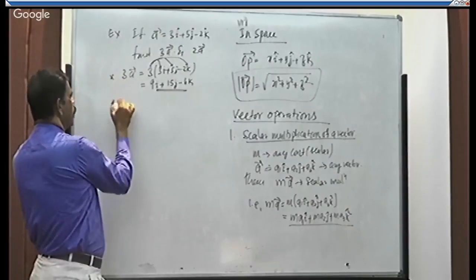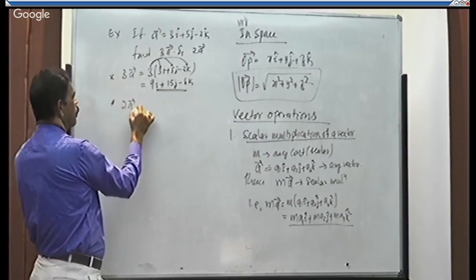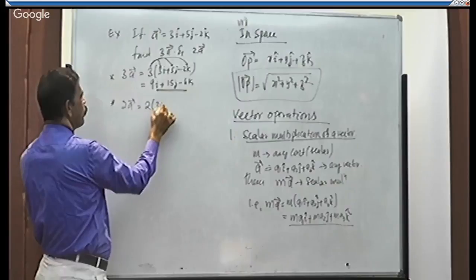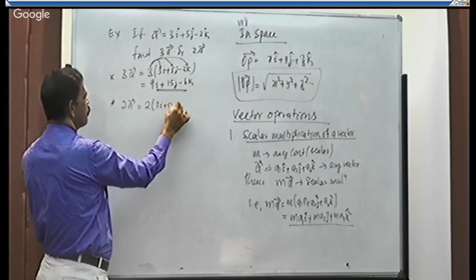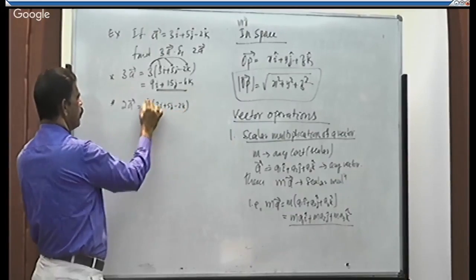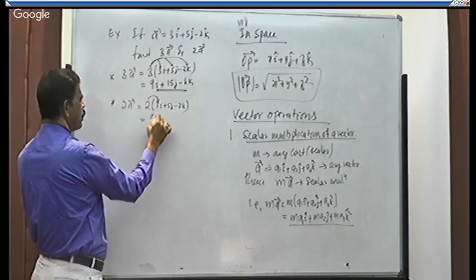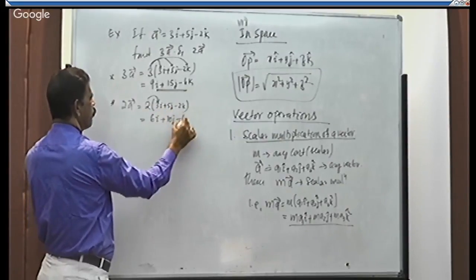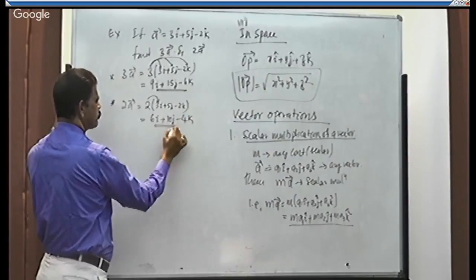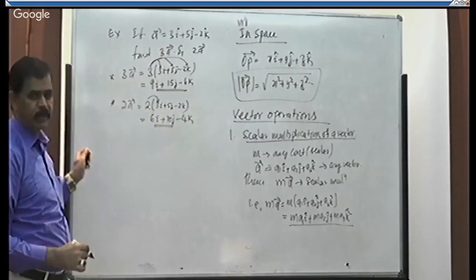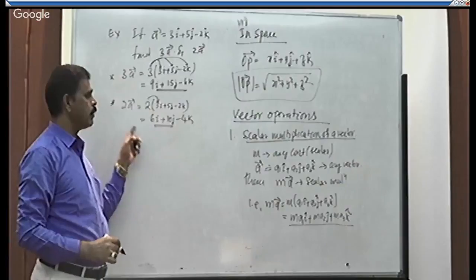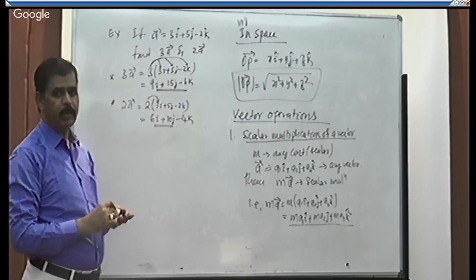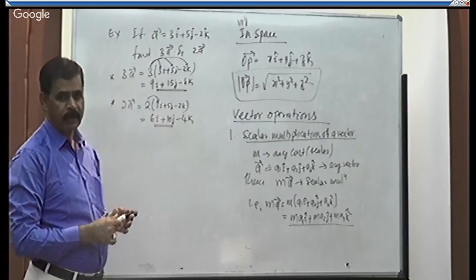To get 2a, 2 is multiplied with all the components of vector a. That is 2 into 3, 6i plus 2 into 5, 10j minus 2 into 2, 4k. This is the way we can get scalar multiplication of a vector, right?